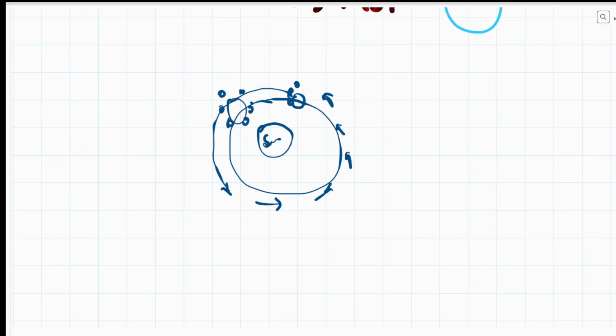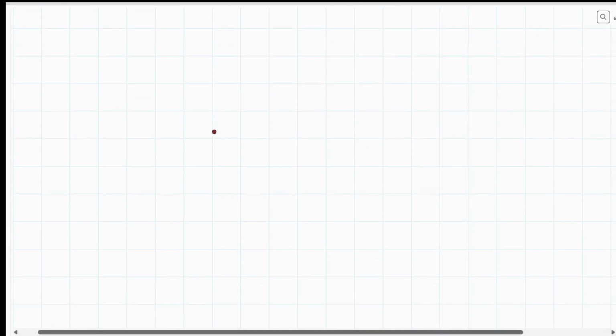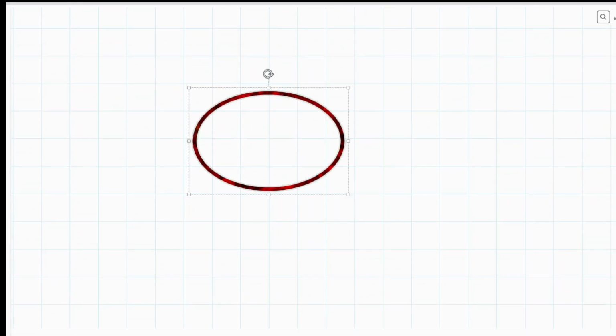But when the sun, moon, and earth all come together into a single line, at that time we have a solar or lunar eclipse. So suppose this is the sun, this is the orbit, this is the earth, and the moon comes over here. Or this is the earth, and the moon comes over here.